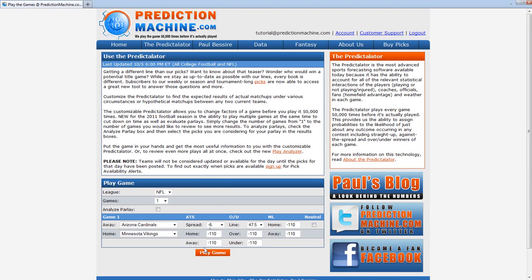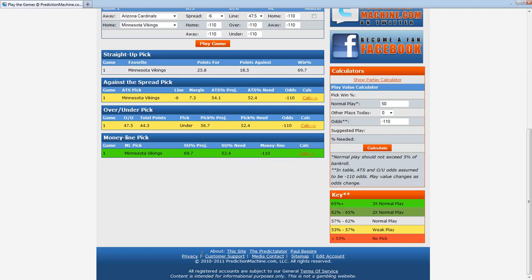Now remember that Minnesota was about a 7-point favorite in our numbers before that, so when it plays the game 50,000 times, instead of being a 2 times normal play strong play, you now see that Minnesota at -6 and only winning by an average score of 7.3 points only covers the spread 54.1% of the time. In the previous example, for a $50 player, a 62.2% play would justify a $103 wager, but now at that same $50, a 54.1% play only justifies an $18 play. So this will give you the most accurate information for that line at that given time.